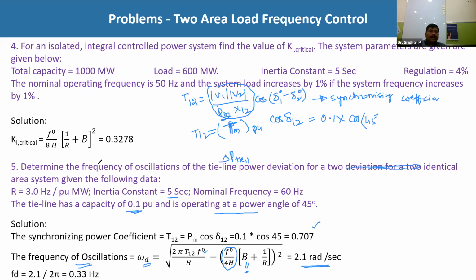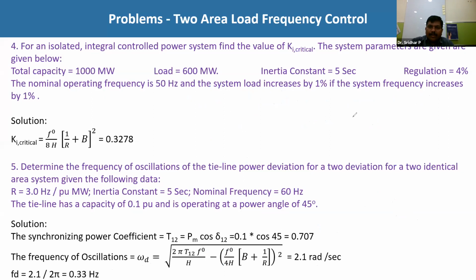But what he has asked is: determine the frequency of oscillations. So frequency of oscillations means ωd is nothing but 2πfd. So fd is nothing but ωd by 2π. We have already calculated ωd, that is 2.1 radians per second, divided by 2 into π. If you substitute in this one, you will get 0.33 hertz frequency. So the frequency of oscillations is 2.1 by 2π, that is 0.33 hertz.